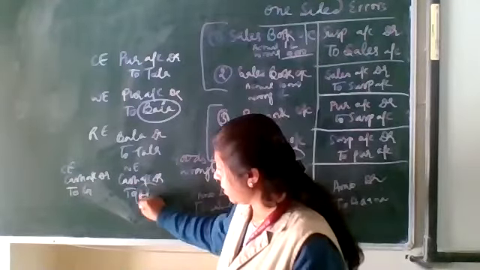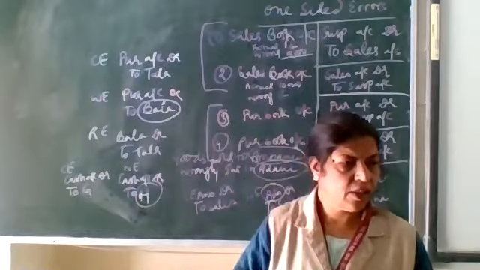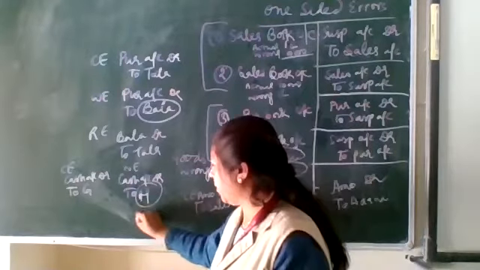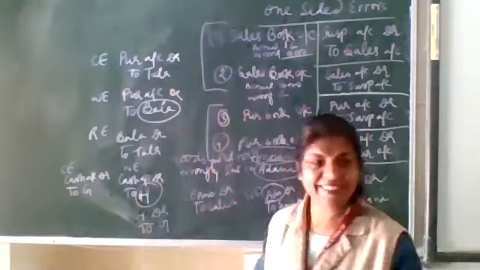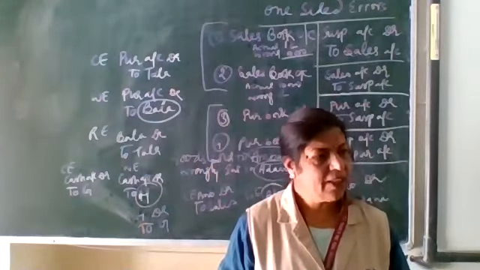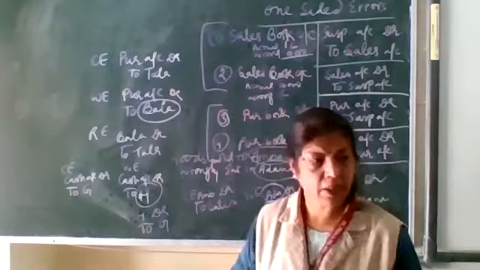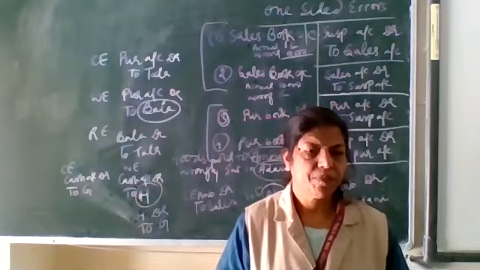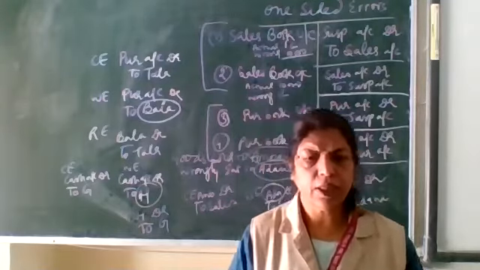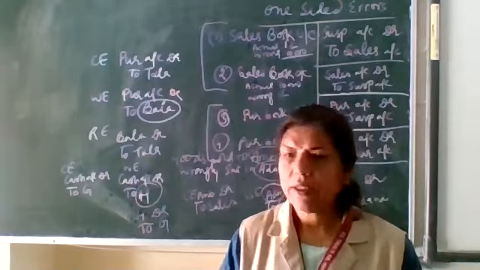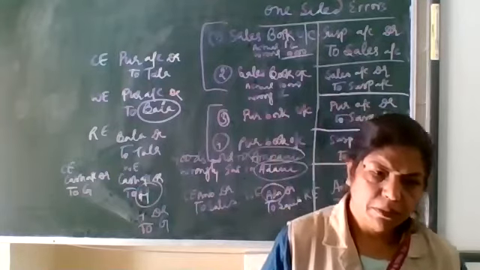Make it a circle. Now H will be credited and G will be debited. And in narration, you can write one line that rectification entry made.